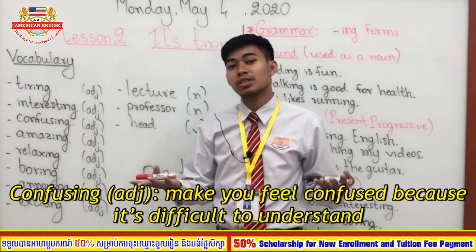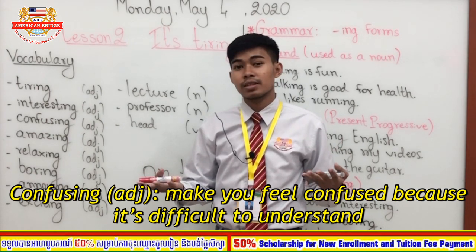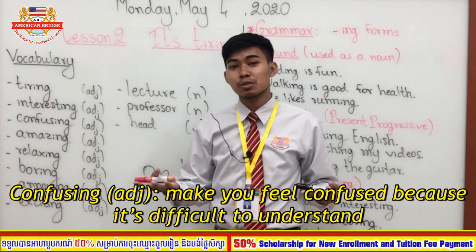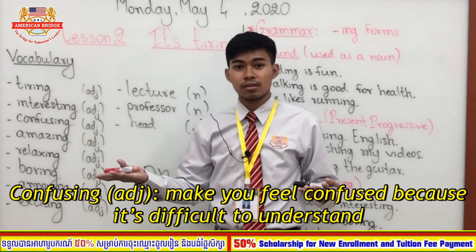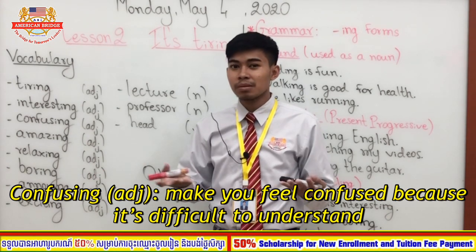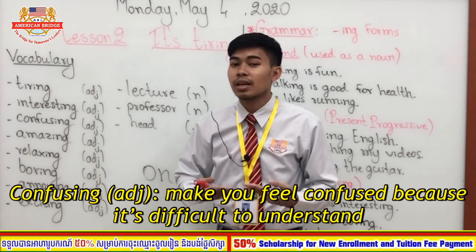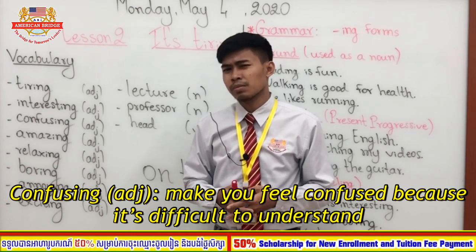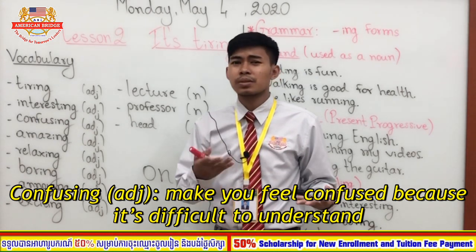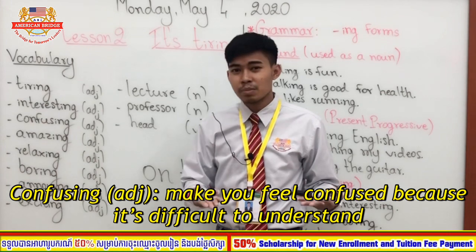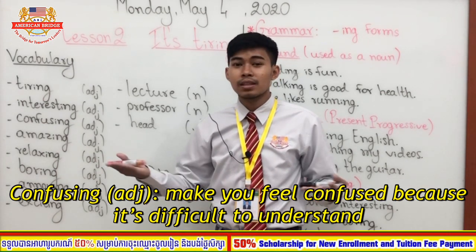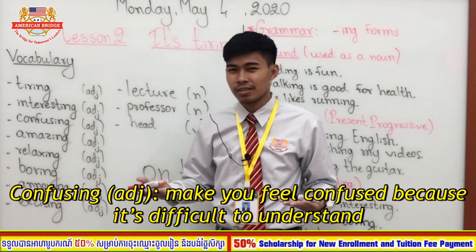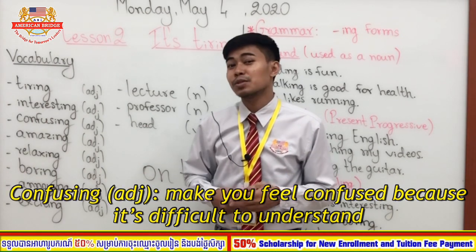Teacher A tells you that you will have a final exam this month, and then when you go to meet teacher B, teacher B tells you that we are going to have the final exam next month. So these two pieces of information make you feel confused, and then you say, oh, it's so confusing, because teacher A tells you that the final exam is this month, but teacher B tells you that the final exam is next month. So this information is confusing, right? It makes you feel confused.